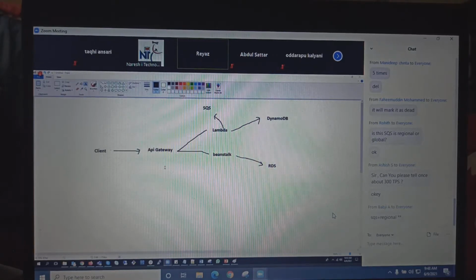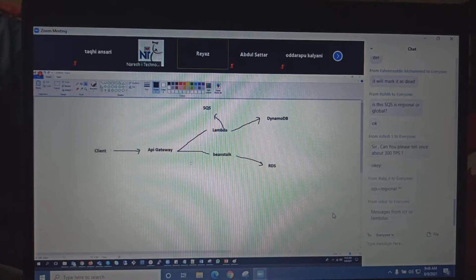So based on what your application should do, that can be done using these formats. Yes, messages can be sent from your IoT applications to Lambda, and from Lambda, whatever code you have written will be processed and sent to your Dynamo or SQL, whatnot. These are all the integrations that you can do. Someone is asking what is the job of the developers. These are all the things the developer will be doing.